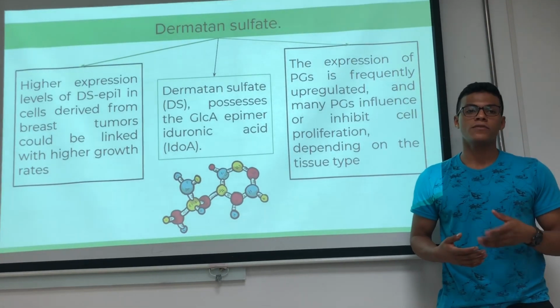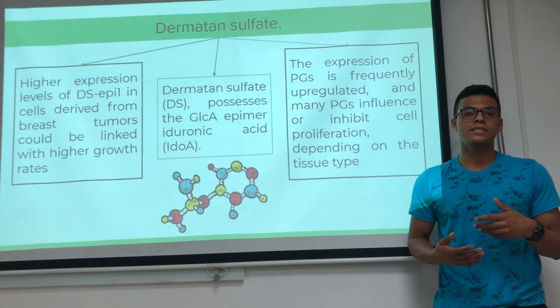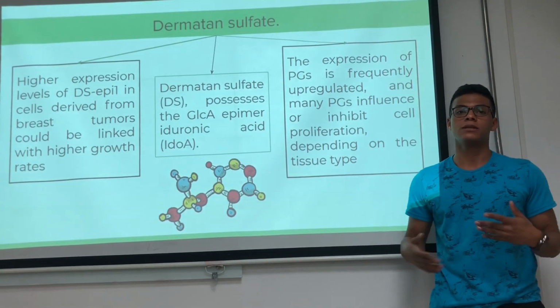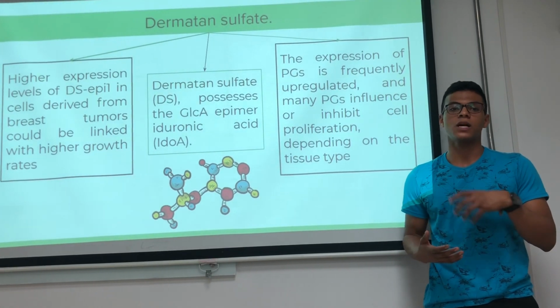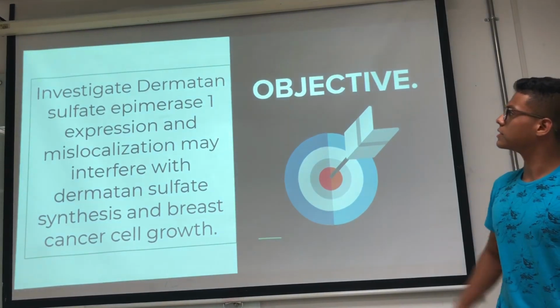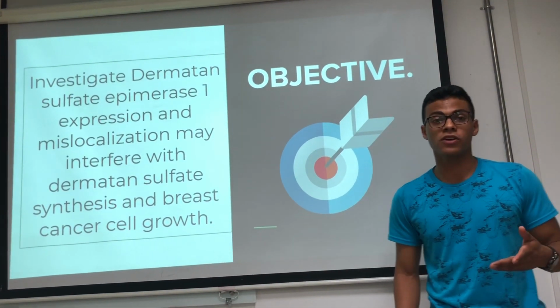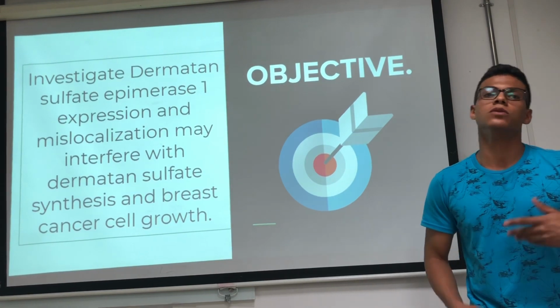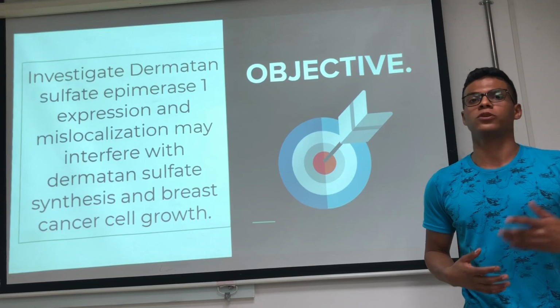For cellular behavior, the synthesis of the latter glycosaminoglycan by dermatan epimerase must be taken into account, where high values of these in tumor cells are related to a higher growth rate. The objective of this article was mainly to investigate the expression of Dsepi1 in multiple breast cancer cell lines and its amplification in cancer progression.